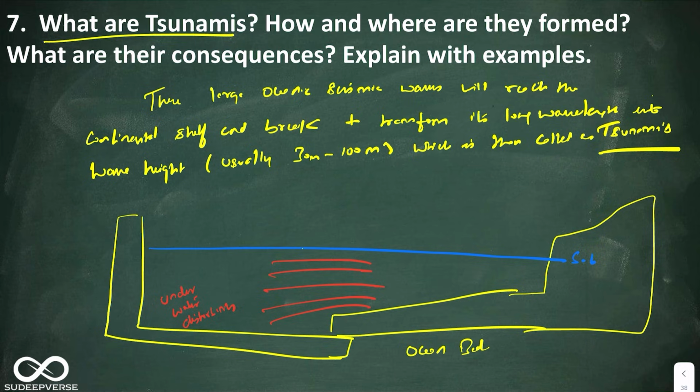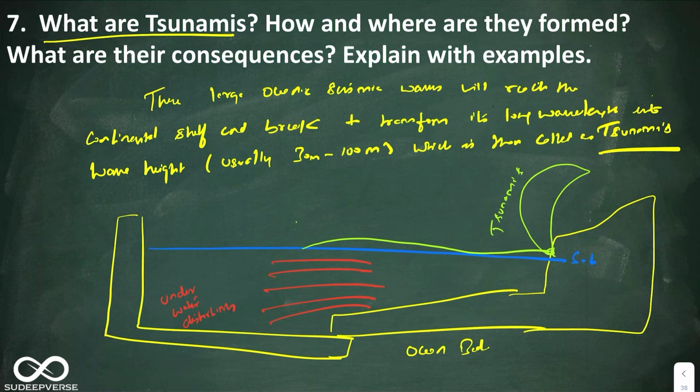When these underwater disturbances displace the oceanic water, it tries to attain equilibrium. So when it tries to attain equilibrium, look at this, large oceanic seismic waves are created. So these large oceanic seismic waves, when they come in contact with the continental shelf, they will stand to form. These are known as tsunamis.